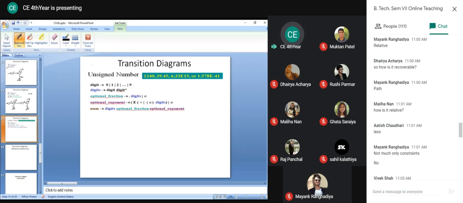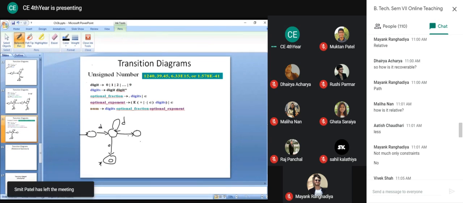Now let us go with the final diagram, which covers all the things. We have optional fractional part as well as optional exponent part. So let us consider the first digit. Here I will accept only digits. Now let us consider dot.